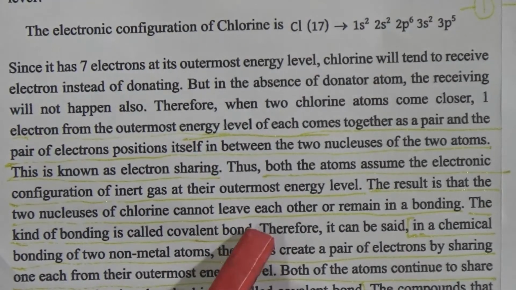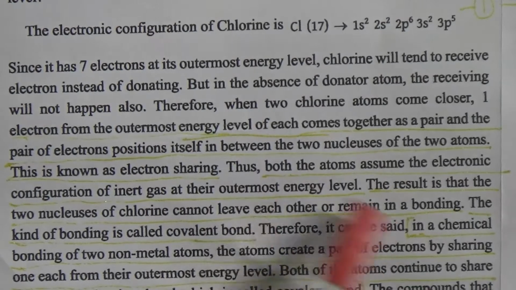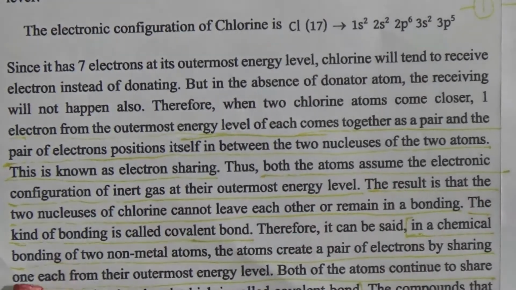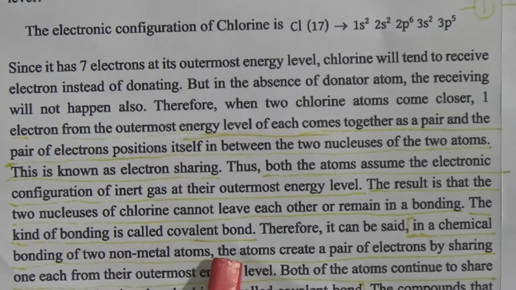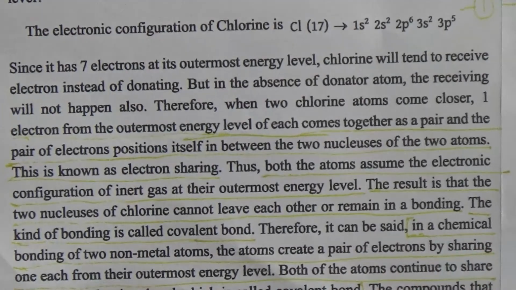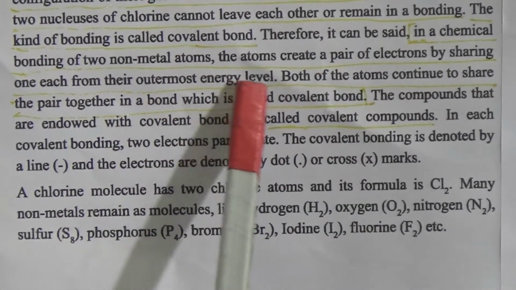We can also call it a sharing bond, and therefore it can be said that in the chemical bonding of two non-metal atoms, the atoms create a pair of electrons by sharing one each from their outermost energy level.